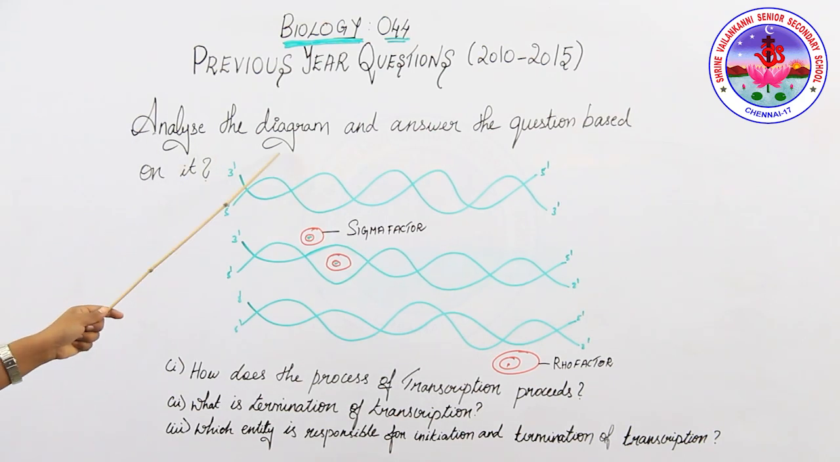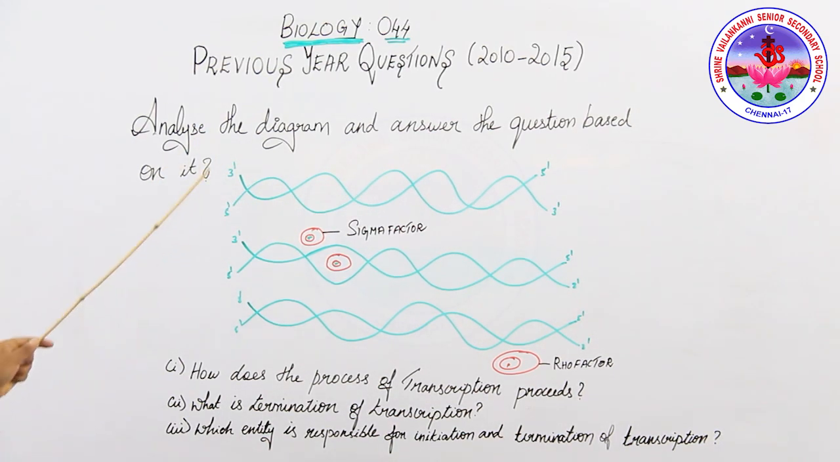Last class we were discussing the diagrammatic questions. In this session also we're going to do the same. I was repeatedly saying this: diagrams play a major role in biology exams. So concentrate more on diagrammatic questions, analyze the question, understand the concept and do the miracle in your paper. Analyze the diagram and answer the question based on it.